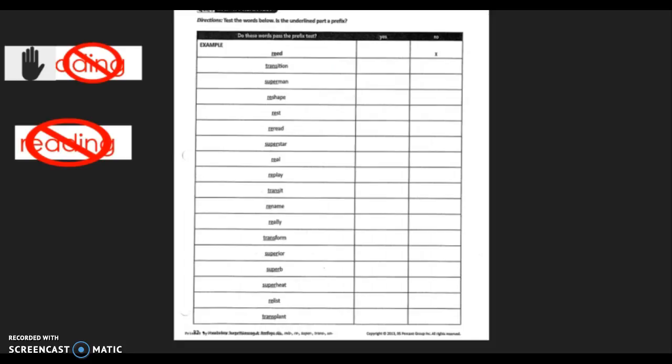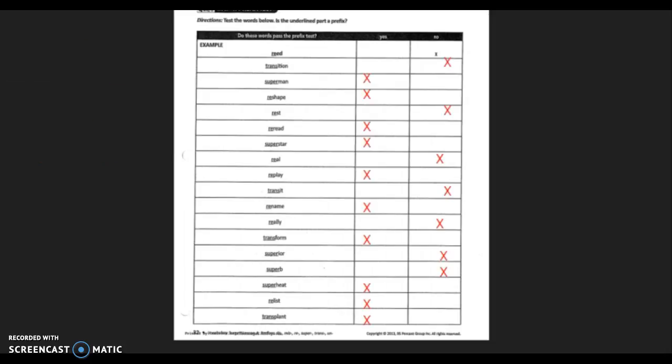All right, let's go ahead and double check your work. Transition is not a prefix because ition is not a word. Superman, it is a prefix. Reshape, it's a prefix. In rest, re is not a prefix because s or st is not a word. Reread, it is a prefix. Superstar, it's a prefix. In real, it is not a prefix. Replay, it is. Transit, it's not a prefix. Rename, it is a prefix.